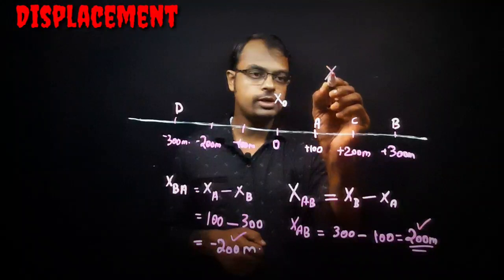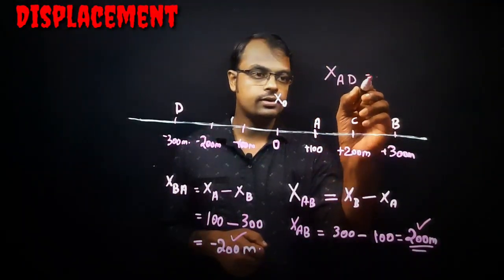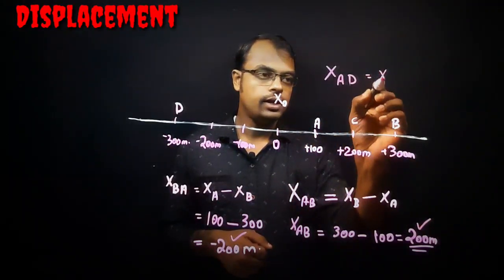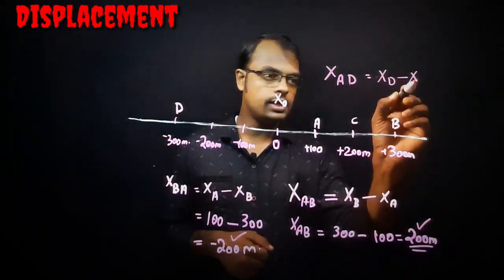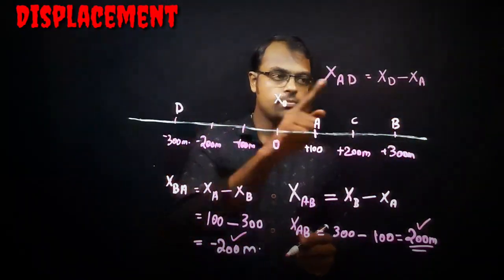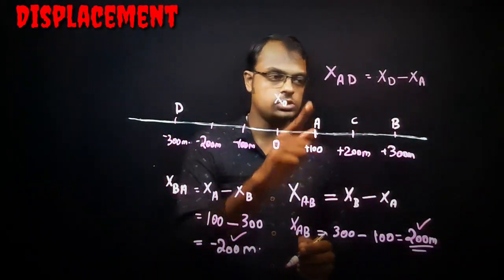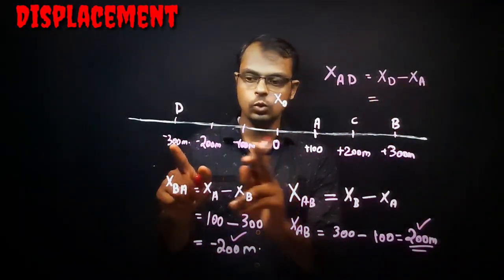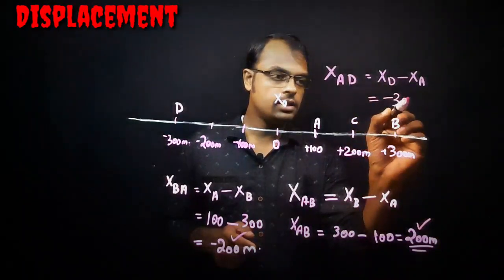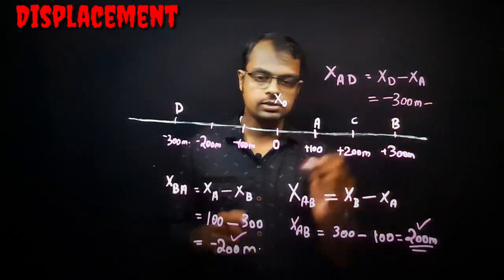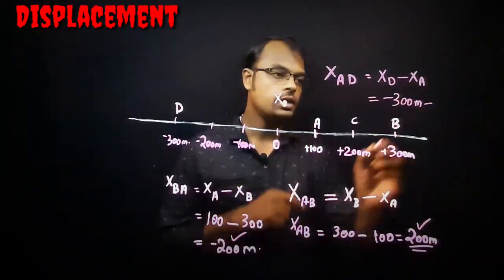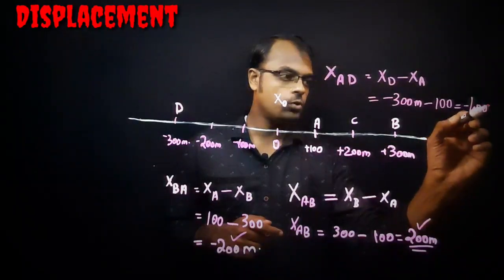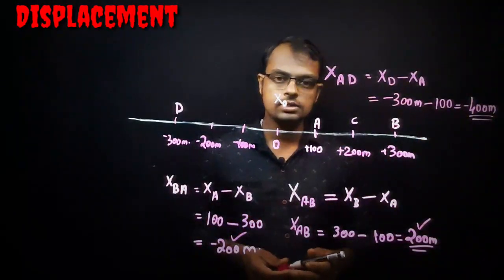If so, what is the displacement AD? We can write the displacement XAD, A to D, because it starts from A. We can write XD minus XA. The position at D minus the position at A, final position minus initial position. So what is XD here? From the common origin O, that is minus 300 meter, minus, what is XA here? From the common origin, it is 100. So what is the final answer? Minus 400 meter.